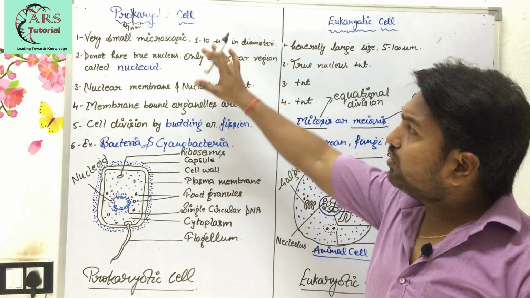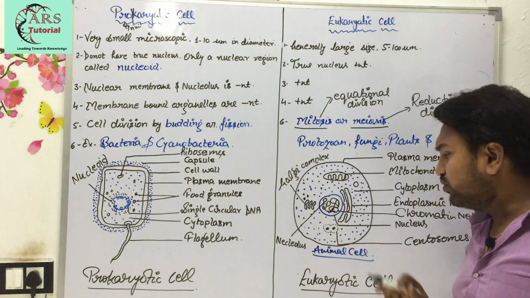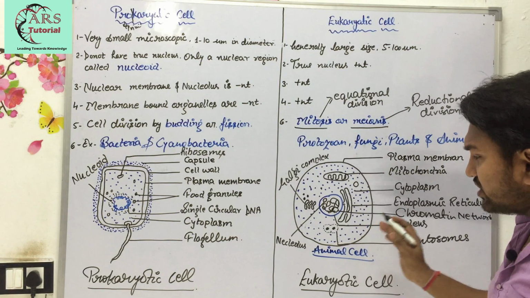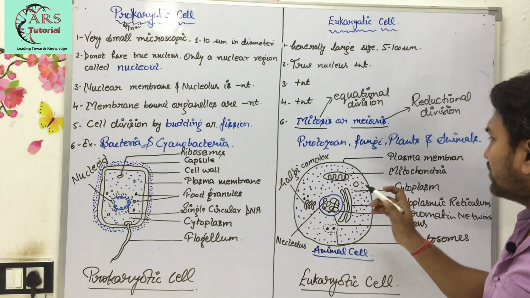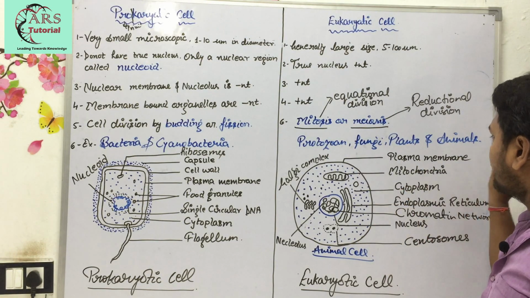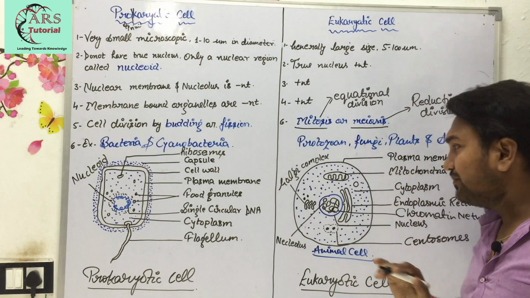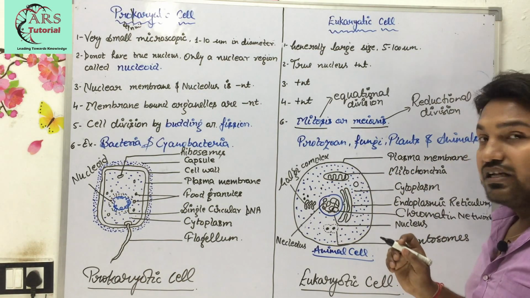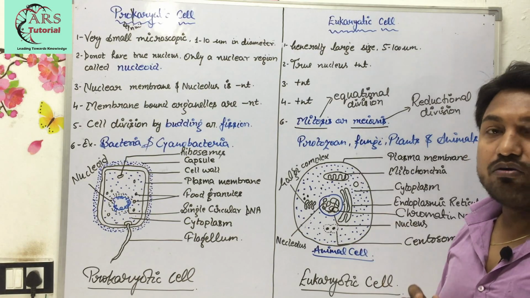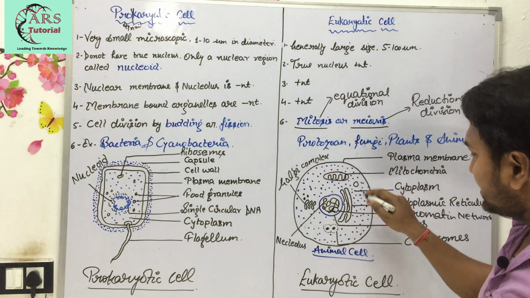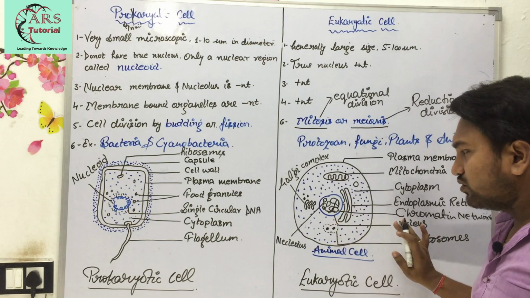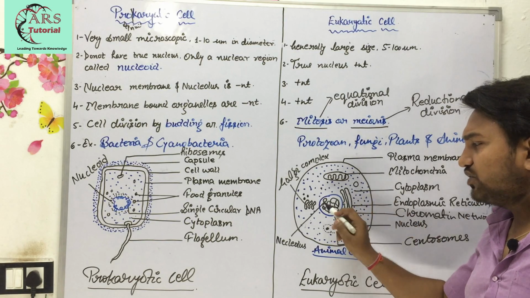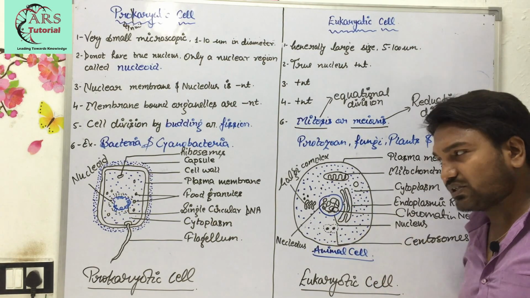This is all about the prokaryotic cell, whereas for the eukaryotic cell, here I have drawn the structure of an animal cell in which you can see the plasma membrane, or you can say cell membrane. After that, mitochondria, Golgi complex, endoplasmic reticulum: these are the membrane bound organelles which are present. Here the region is cytoplasm, and the nucleus is also present. In the nucleus, nucleoplasm, nucleolus and chromatin network are present.